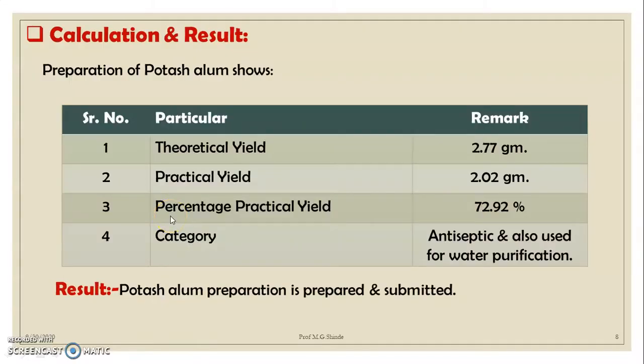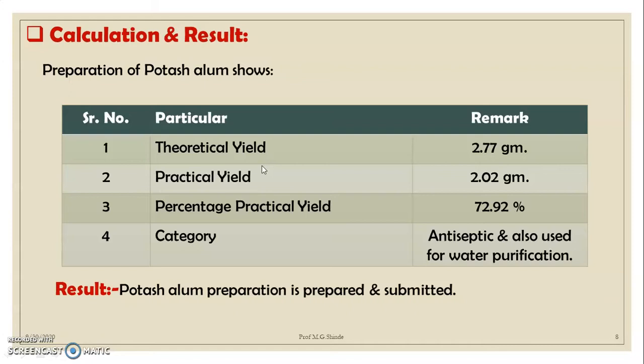So students, after performing today's practical of preparation of potash alum, we got the following results. From the reaction we first calculated the theoretical yield, which is 2.77 gram. So we are expecting that we should get a product of about 2.77 gram. But actually performing the practical, we got a practical yield of 2.02 gram. On the basis of this, we calculate the percentage practical yield, which is 72.92%.